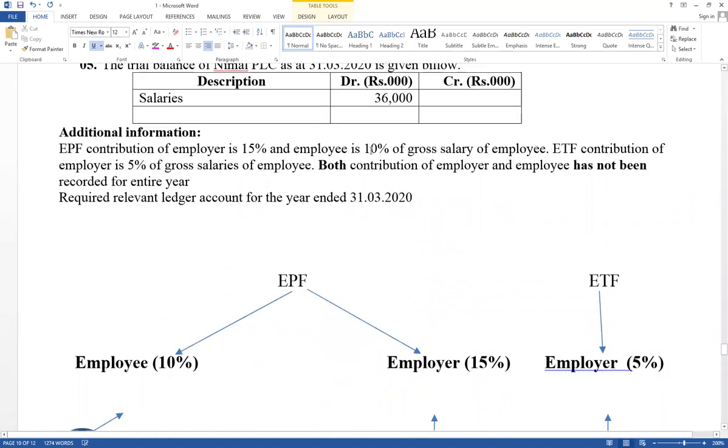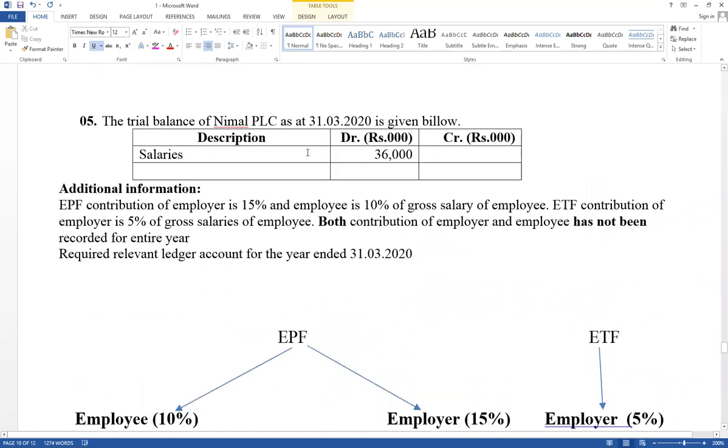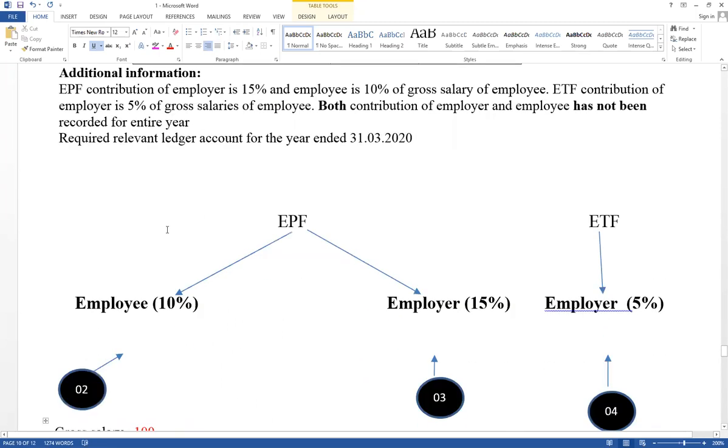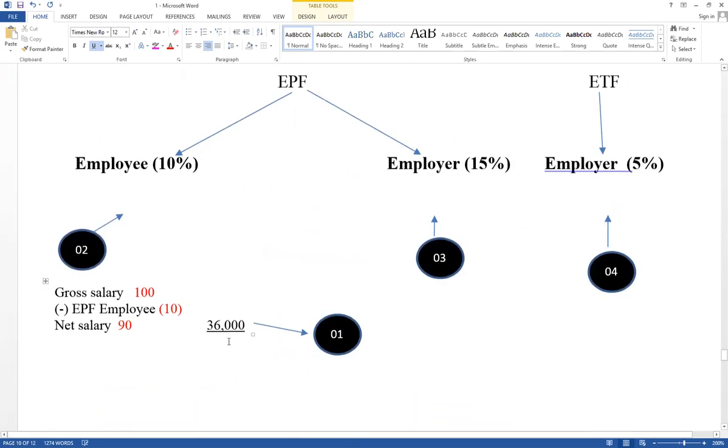Trial balance, it has given salary. Part of the adjustment has been recorded: cash account credit, salary account debited. But contribution of employee also affects salary, and it has not been recorded yet. It means salary account debit, EPF payable account credit, like that, not recorded. Salary account balance available. There are two adjustments affecting salary. Part of the adjustment has been recorded, but contribution of employee has not been recorded. Therefore, trial balance available is net salary, but value should be calculated based on gross salary. Then think how to calculate gross salary.